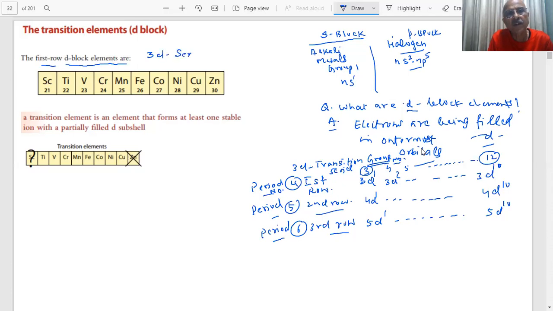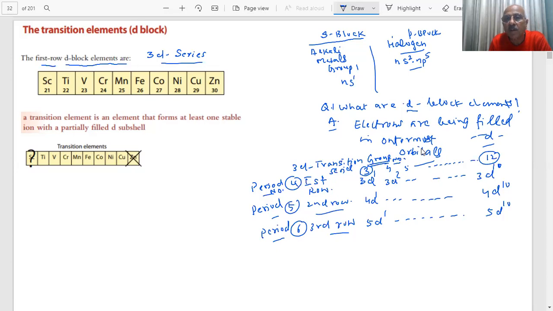3D series, students. The first element here you see is scandium, titanium, vanadium, chromium, manganese, iron, cobalt, nickel, copper, zinc. The atomic numbers are given. What is the atomic number? It starts from 21 to 30, students. So that means these elements are D block elements, meaning the electrons are being progressively filled in the D subshell.